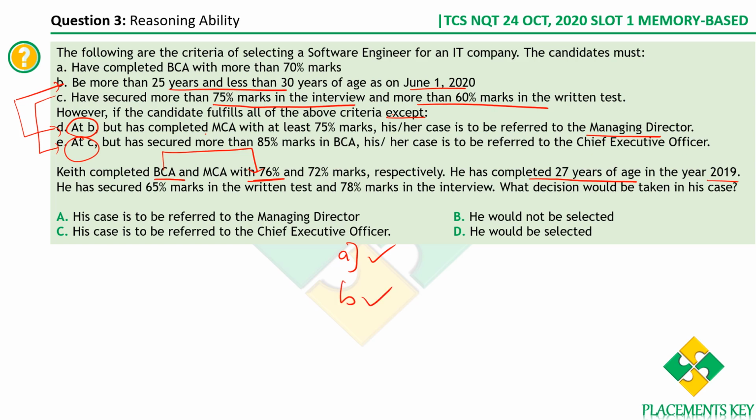If condition B is satisfied, then condition D we need not check at all. That's what we said, right? Now let's take condition C. He should have secured more than 75% marks in the interview. Let's see his marks in the interview: 78%. Yes, that is satisfied. And then more than 60% marks in the written test. In the written test, he has got 65, which is more than 60. Therefore, condition C is also satisfied, so we need not check condition E. All three conditions are satisfied, therefore he would be selected. Is it clear?